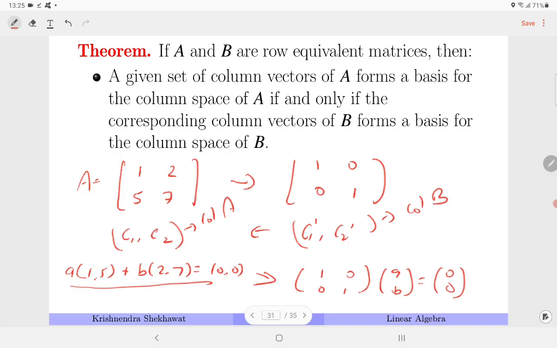It has 2 pivot entries. Okay, and now since these two are LI, they form the basis for column B, and 1 5, 2 7 are LI, they form the basis for column A. We can do this because we are using the elementary row operations. So we can interchange the positions of rows, but we are not interchanging the positions of the columns. And therefore, when I am saying that the first two columns are LI in B, then I can also say that the first two columns are LI in A. But the same I cannot claim for the rows.